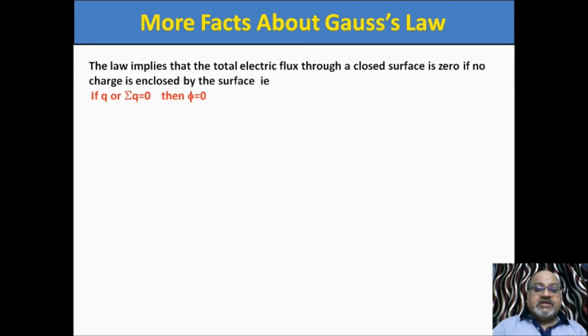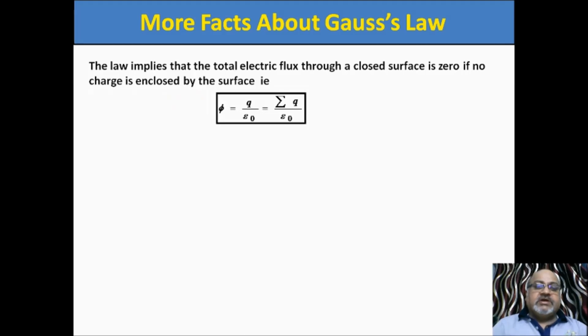If there is no charge inside the surface, or if the net charge, or you can say the algebraic sum of the charges, is zero, flux is zero. I am talking about inside; the charge is present inside. Why? Because by Gauss law, phi is equal to q by epsilon naught, equal to summation q by epsilon naught. If q or summation q is zero, it means phi is zero. This is Gauss law.